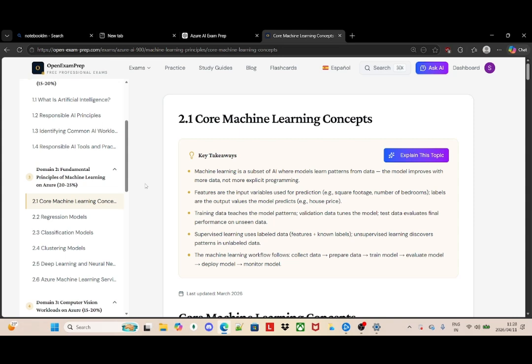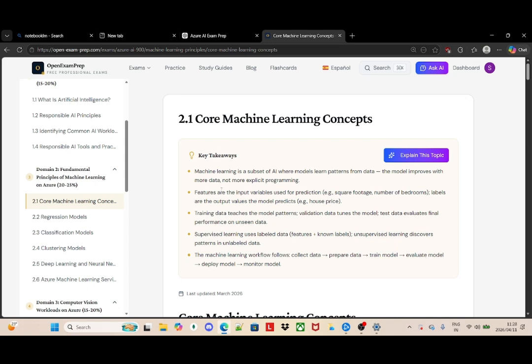The first one is regression. Regression is used when you are predicting a number. The second one is classification. Classification is used when you are predicting a category, for example, spam or not spam. The third one is clustering. Clustering is when you group data without labels, for example, customer segmentation. These are the three core concepts that I have to know for my main exam.